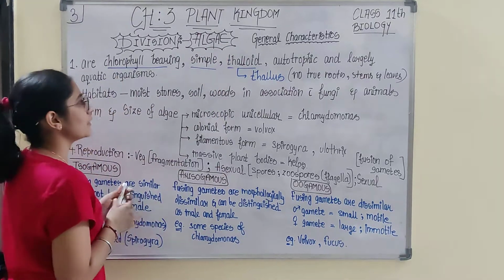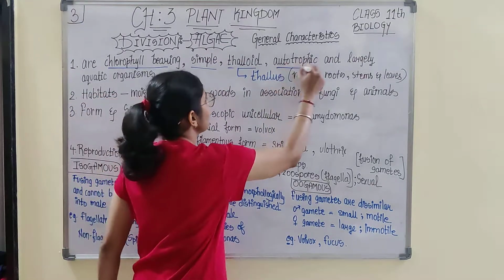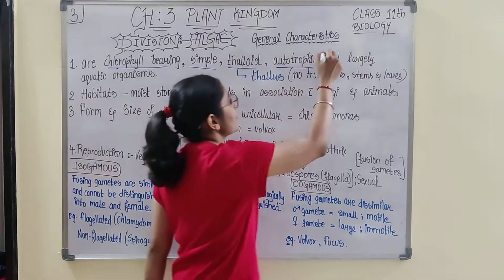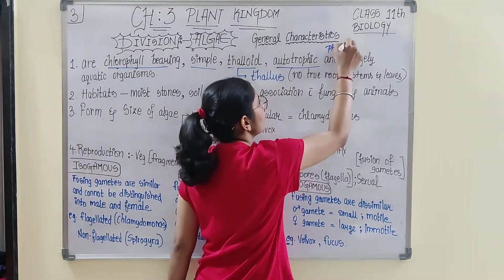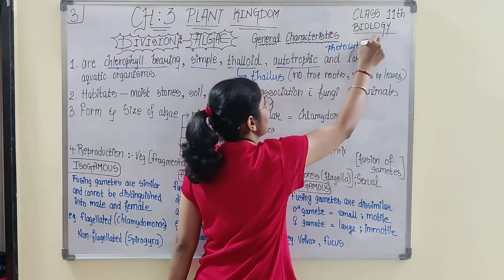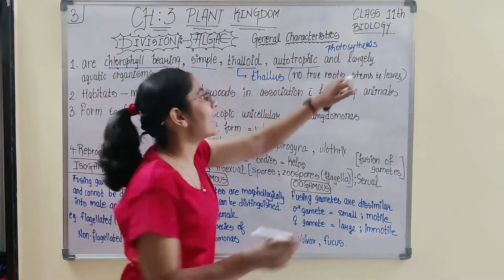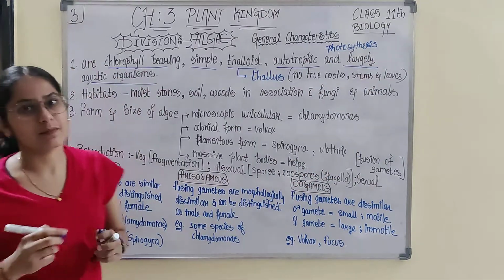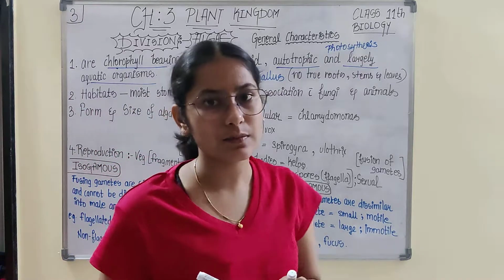We move down to the next, autotrophic. Obviously, if it is chlorophyll bearing, it would be performing photosynthesis, so it would be autotrophic. Then they are largely aquatic organisms. So algae are aquatic organisms.